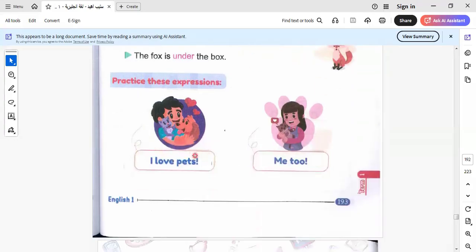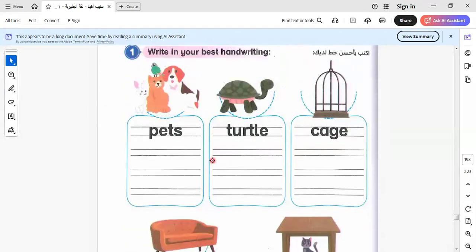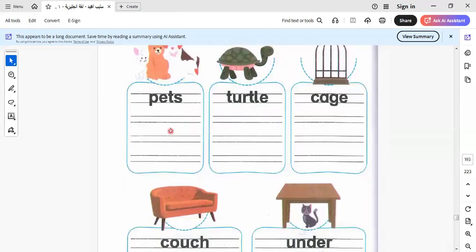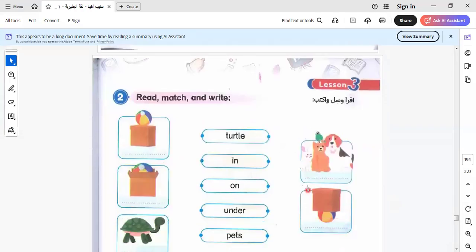Let's go to other expressions that we know during this lesson. In this lesson we learn I love pets and me too. Here we have some words. I will leave the link of this book below the video to trace and practice how to write these words. These words are important to learn how to write. Okay, here we have pets, turtle, couch, and under. Okay, let's go to another one.